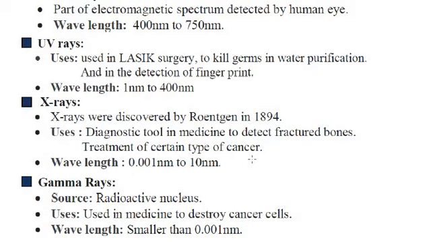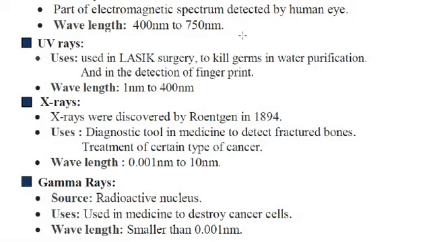For treatment of certain types of cancer, X-rays are used in radiotherapy. They are also used in engineering, like locating faults or cracks in metallic materials. X-rays are also used by detective agencies to detect gold, silver, diamonds, or other goods. These X-rays have a wavelength of 0.001 nanometer to 10 nanometer.